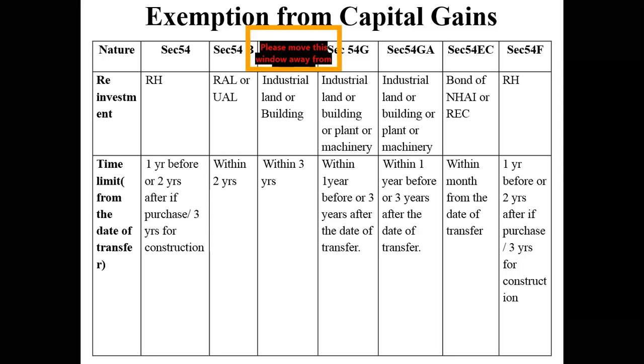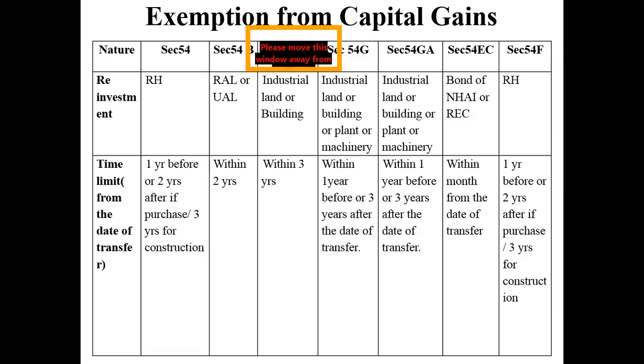Okay, I'll just reverse this example. Yes, got it, sir. Okay, Rashmi, now answer me. I have got a capital gain of 40 lakhs. I acquire another land in an urban area, which is 50 lakhs. Yes, sir. Right? What is the exemption that I will get? So I have a capital gain of 40 lakhs, but I acquire an agricultural land of 50 lakhs. I put 10 lakhs from my savings and I purchase another agriculture land worth 50 lakhs. So the amount of exemption will be 40 lakhs. Yes, the exemption will be 40 lakhs.